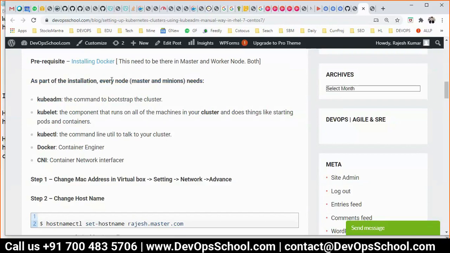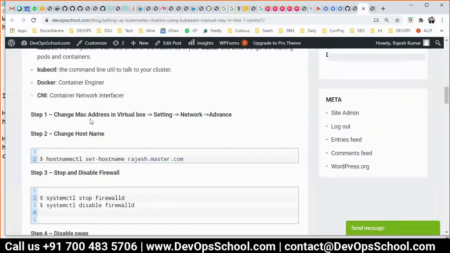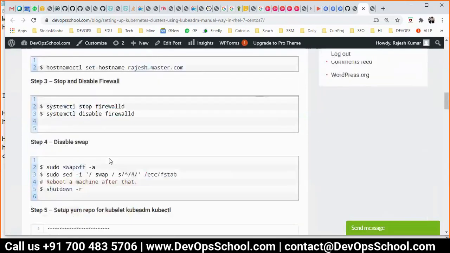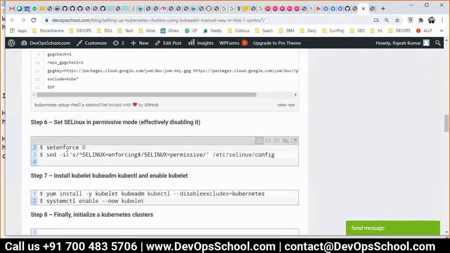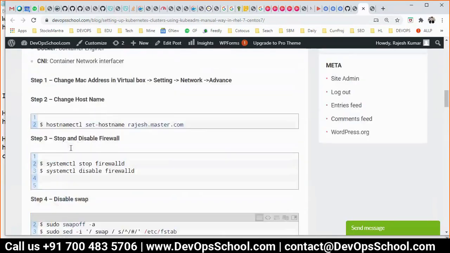As part of the installation, every node, master and minions, needs this: Kubeadm, Kubelet, kubectl, Docker, CNI. How do we get Docker? How do you get the remaining 5 steps and 6 steps? Okay, so we'll go through this.